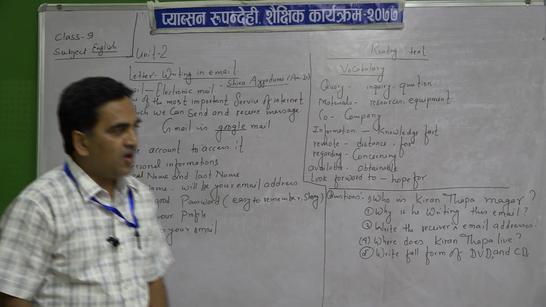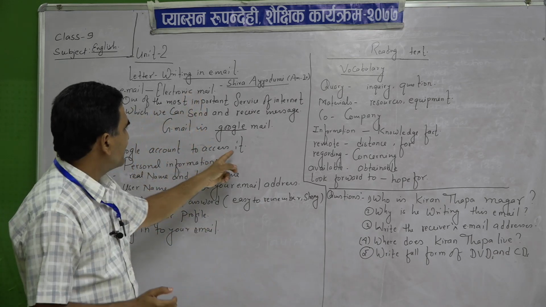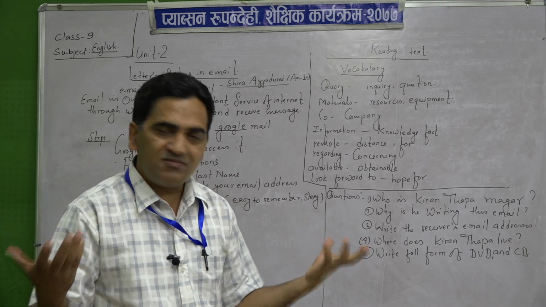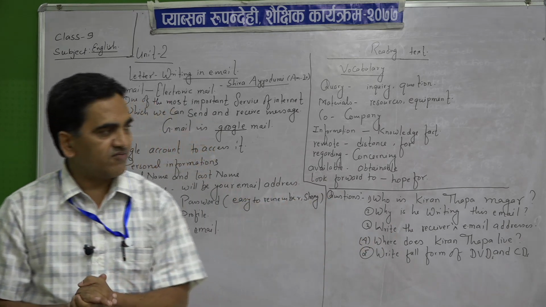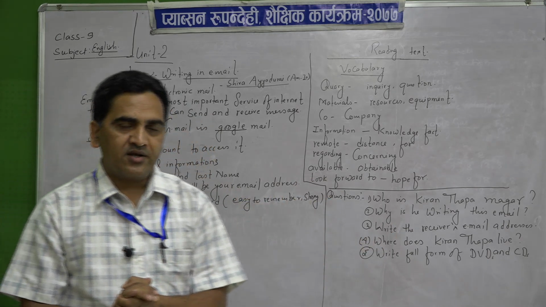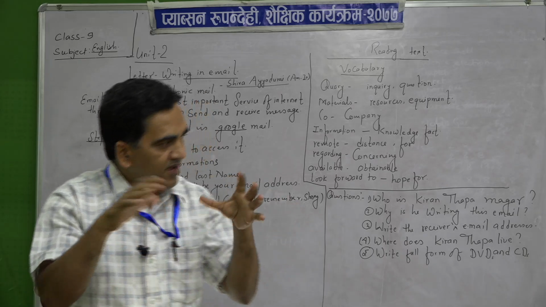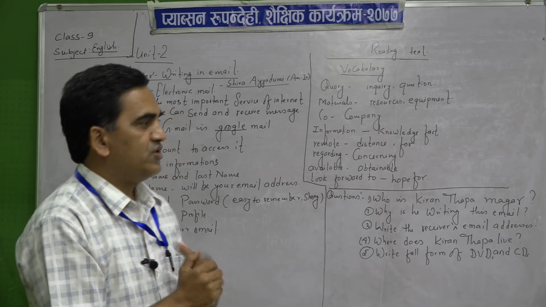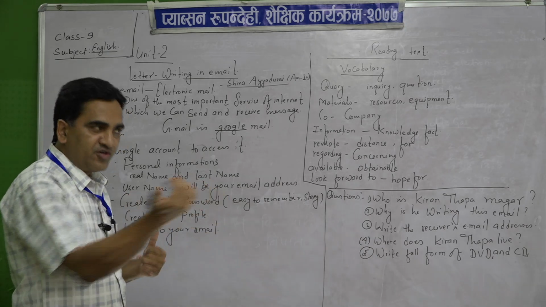First, you have to make a Google account. How to make a Gmail ID? We need a Gmail ID to write a letter, to send messages and information. It is related to Google. We should go to Google and make our ID first, and according to the ID we should do our activities. We send and receive the messages.